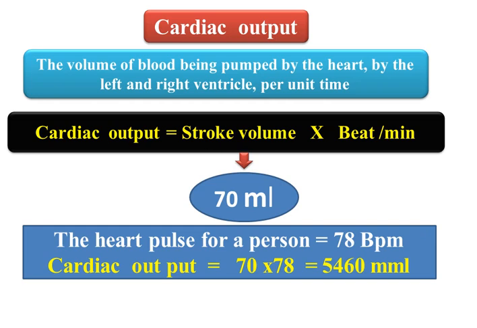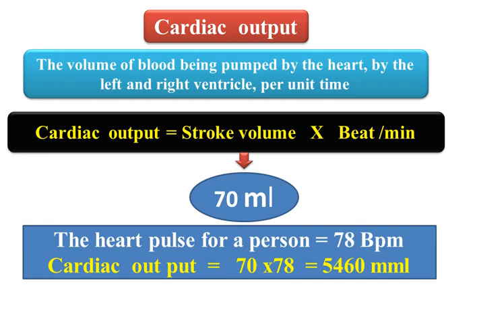We must know that at the diastolic phase, the ventricle has 130 ml of blood, but the heart does not pump all of it. It pumps only 70 ml, and the 60 ml remains in the ventricle.